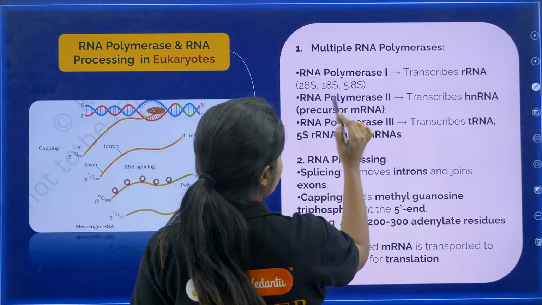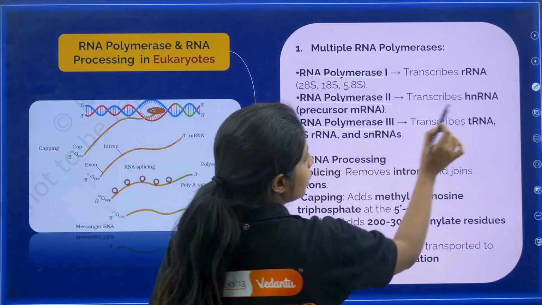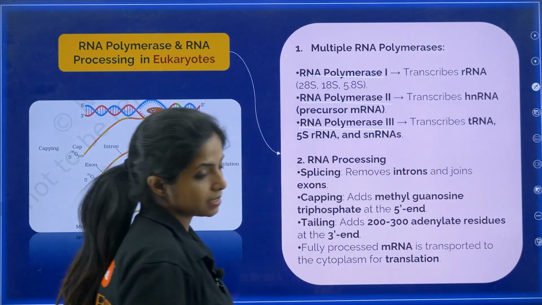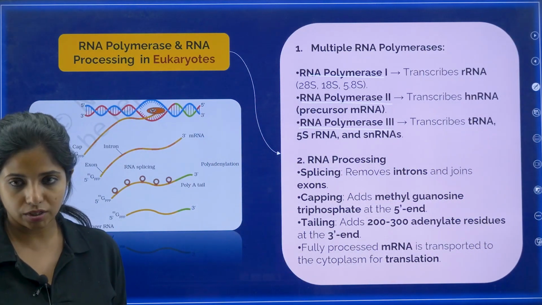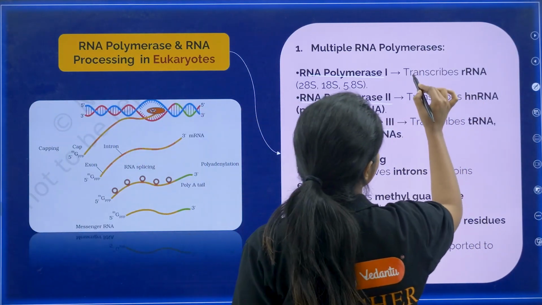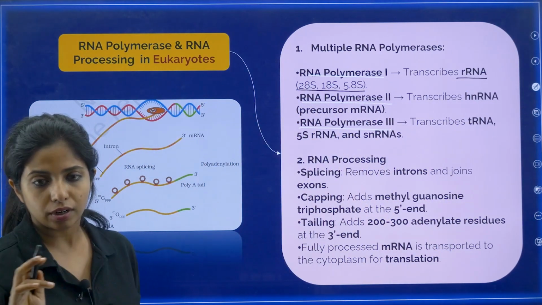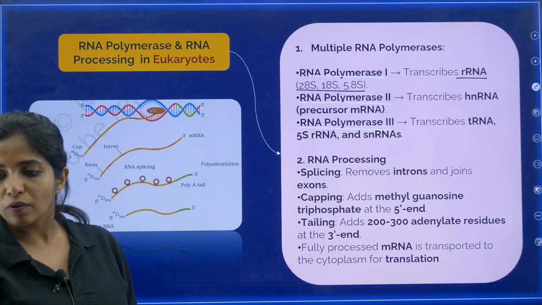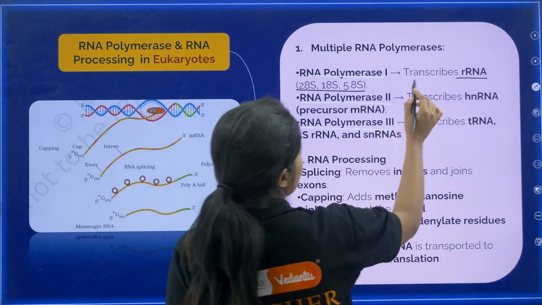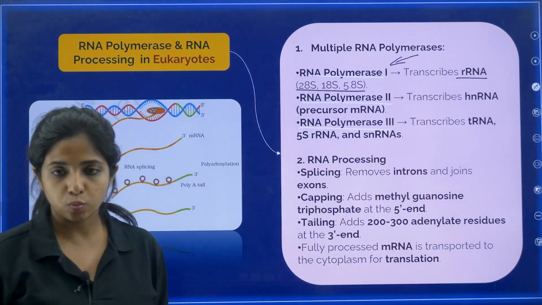RNA polymerase 1, RNA polymerase 2, RNA polymerase 3. Do we have to remember them, ma'am? Yes. You have to remember what they are going to transcribe. RNA polymerase 1 is the one that is going to form the rRNA, my dear children. 28S, that is the unit, sedimentation coefficient rate, okay. So 28S, 18S, 5.8S, all of these are transcribed by RNA polymerase 1.